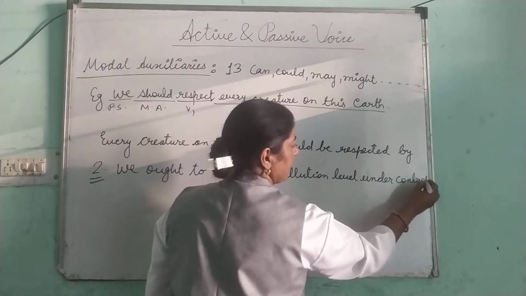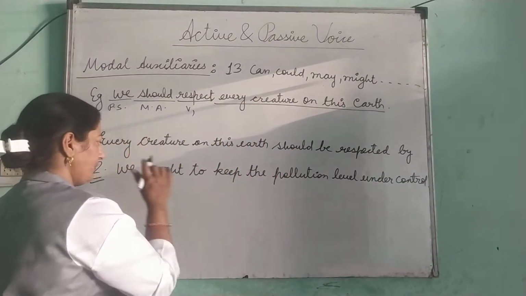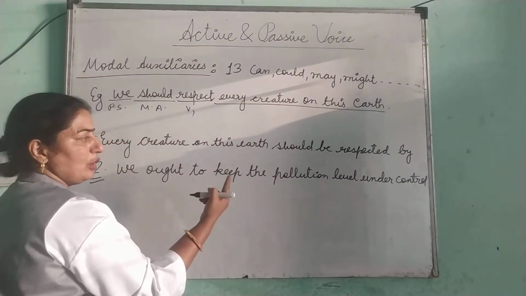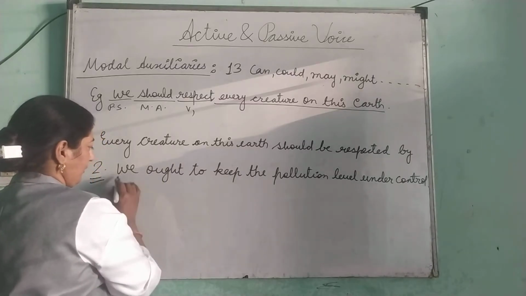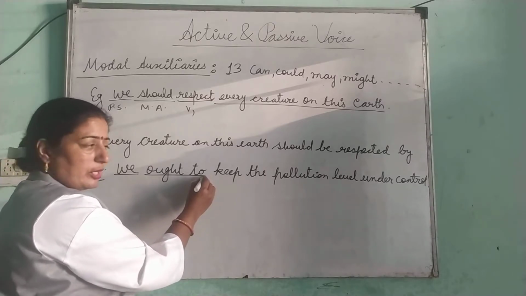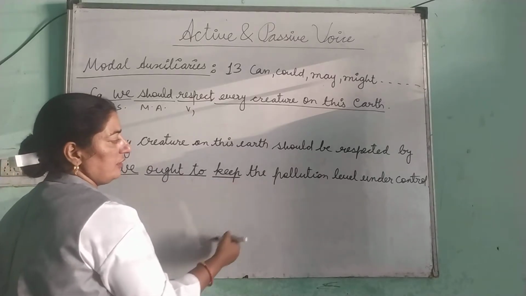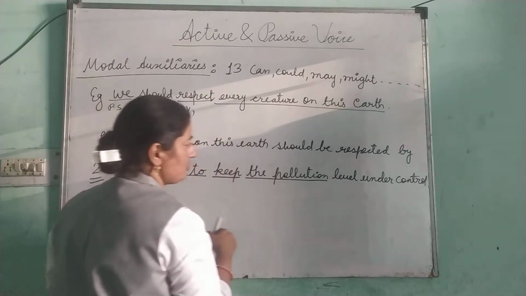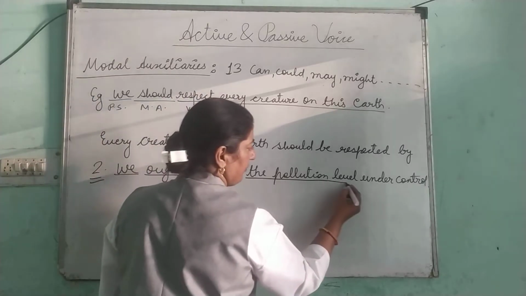Now I hope you can easily change this. First, identify which is an object. Subject, ought to is a modal auxiliary, keep is V1, the pollution level is an object here.